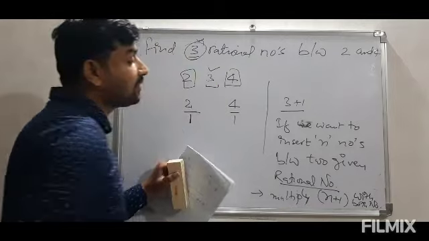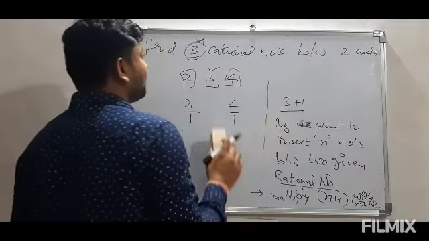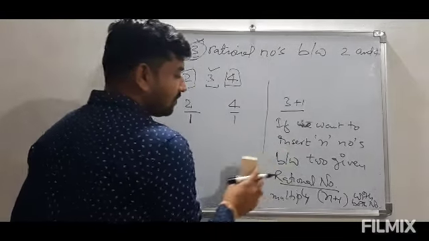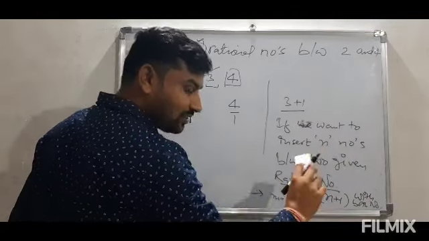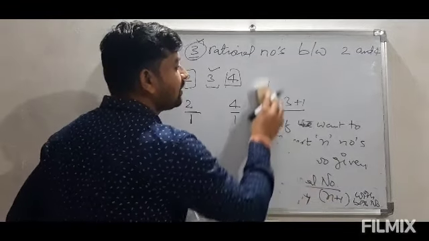If we multiply n plus 1 with both the numbers, then we will be able to find the required number of rational numbers in between those numbers. So this is the method: if we need n numbers between any two given rational numbers, then we have to multiply by n plus 1 in both the numbers.